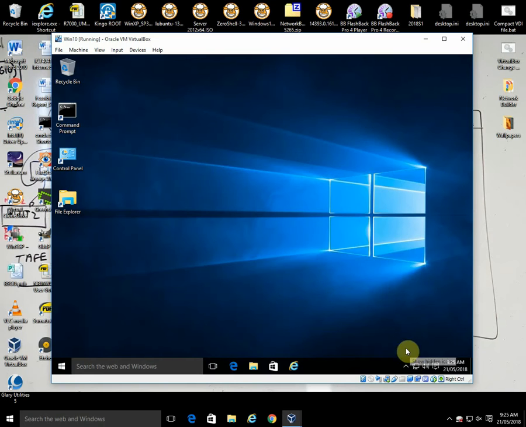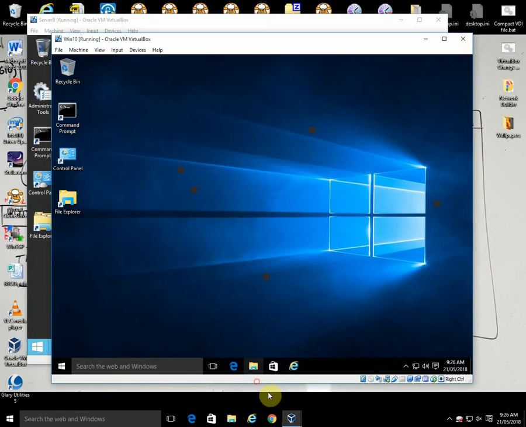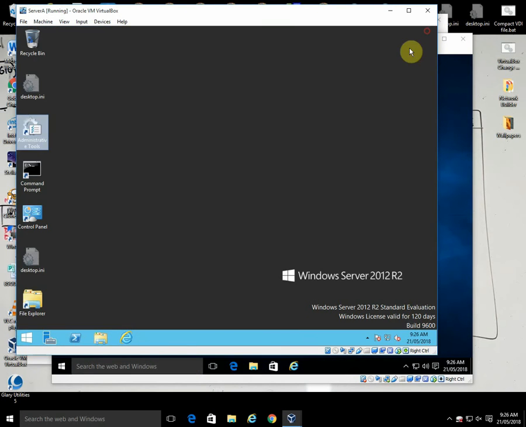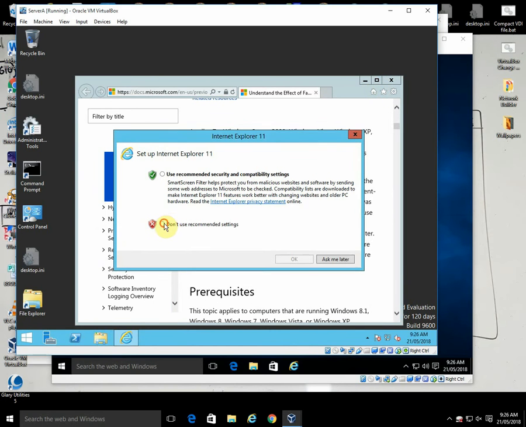The next thing that we would do is create the client end of the VPN. The server end is on the ADSL, so we're going to do that first. We'll go to server A and web browse into the front ADSL. That's all okay.